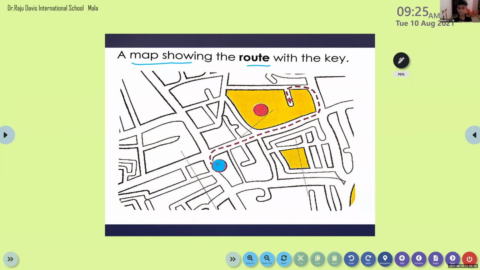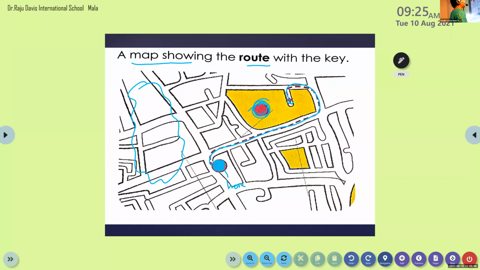I'm here now in my school, right? Now I'm going to travel to Nived's home. This is Nived's home. So I started to travel. This is the path, right? And finally, I reached Nived's home. Is it clear? So all these are the routes.